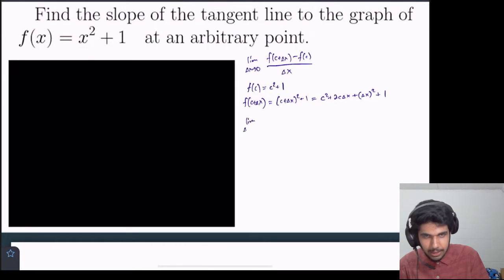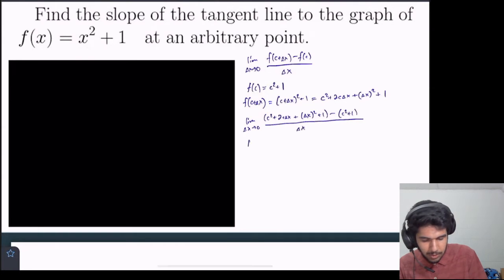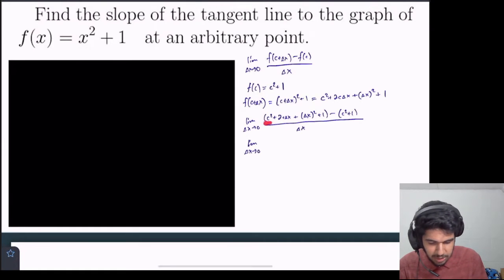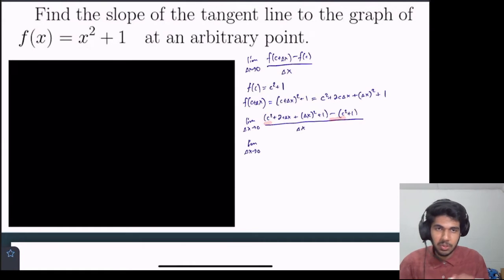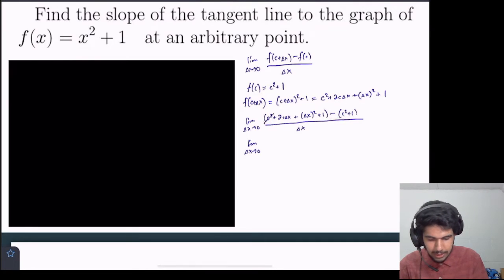So limit as delta x approaches 0, and the first term is c squared plus 2c delta x plus delta x squared plus 1, minus f of c, which is c squared plus 1, all of this over delta x. So let's simplify the numerator a little bit. We have this c squared term and a minus c squared term, so those terms cancel. And then we have this plus 1 term and a minus 1 term because the minus sign distributes, so that cancels too.